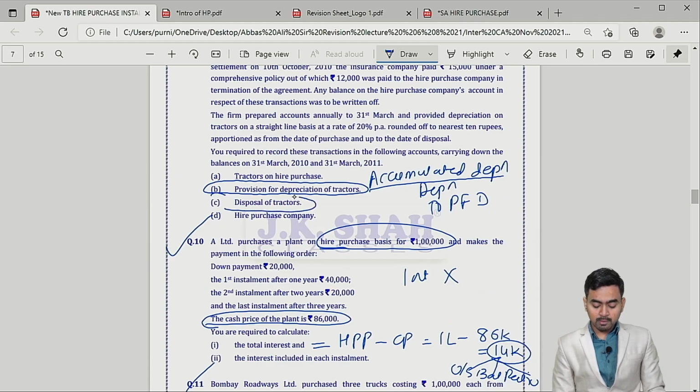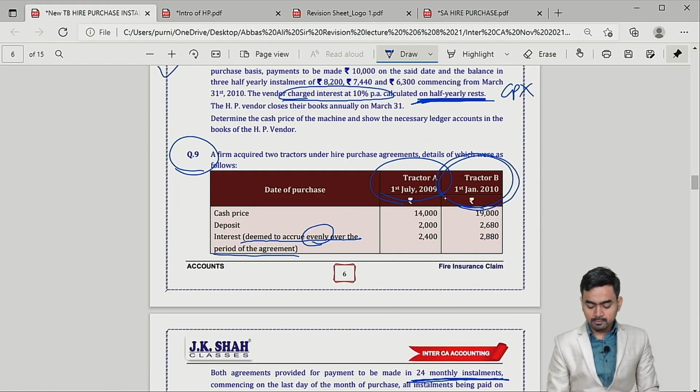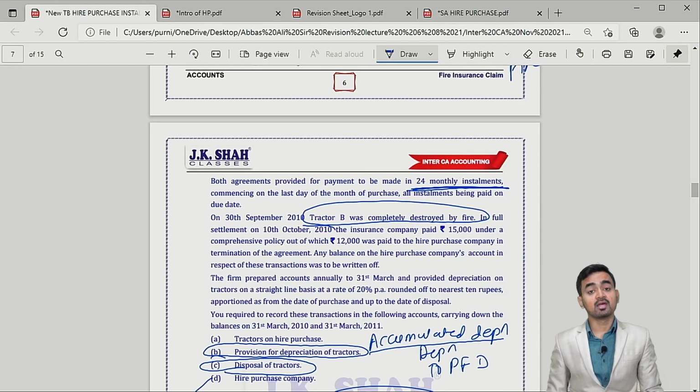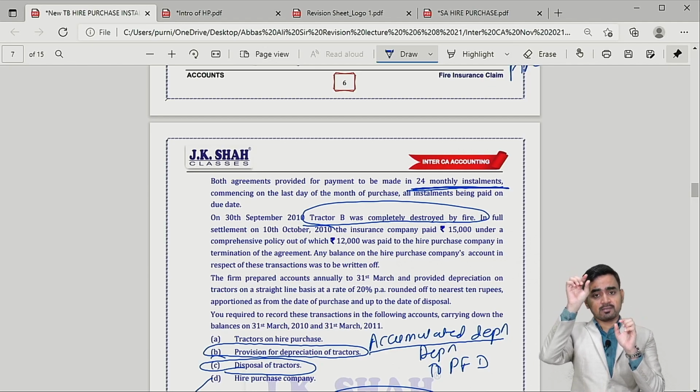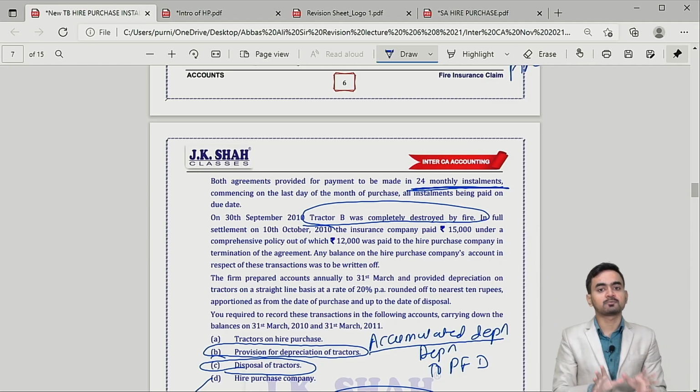And the last important point: when to use the disposal of tractor account. In question number 9, if you see, tractor B is lost by fire. It is given in the paragraph: tractor B completely destroyed by fire. Whenever an asset is destroyed by fire, and you are following the provision for depreciation method, how will you deal with this situation? Simple. The total cost of the asset destroyed you have to remove from the tractor account and transfer to disposal.